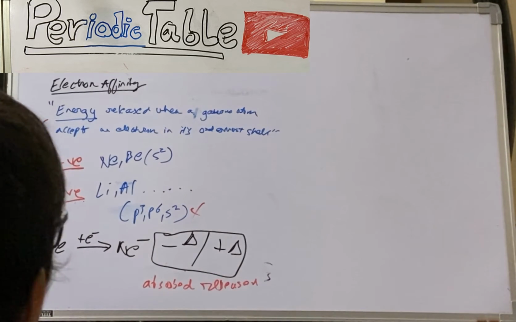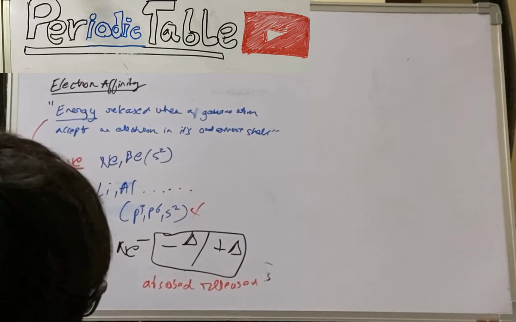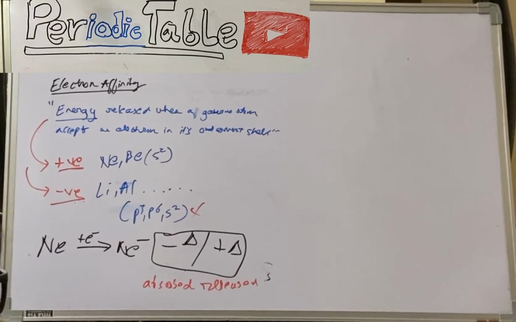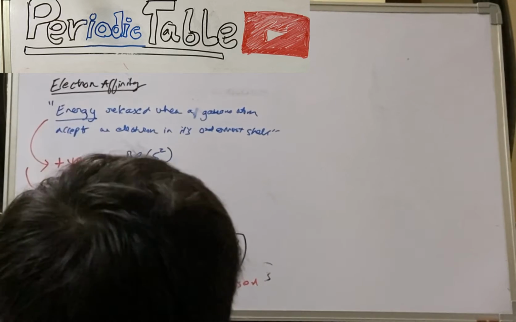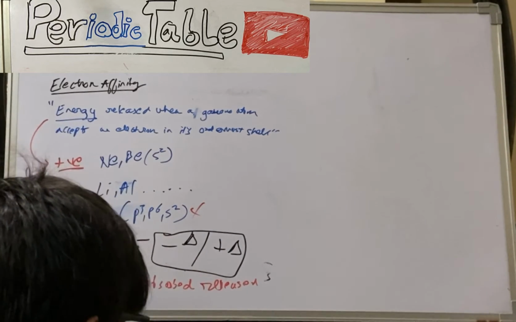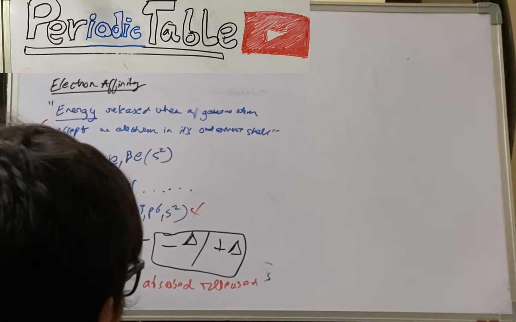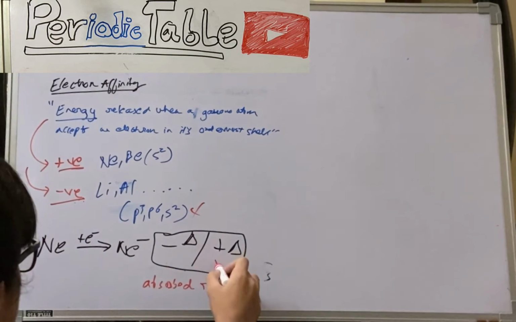In this case, as you know, this is a noble gas element, so the electron gain enthalpy will be positive no matter which order we are following. Even for the first one it will be positive, and even for the second one again it will be positive, so this will be plus.